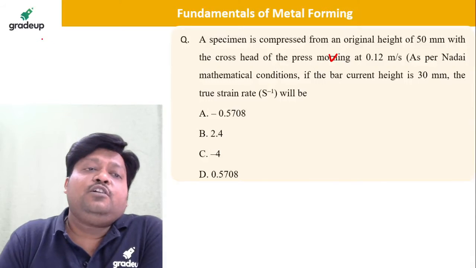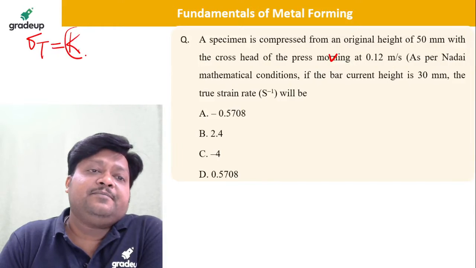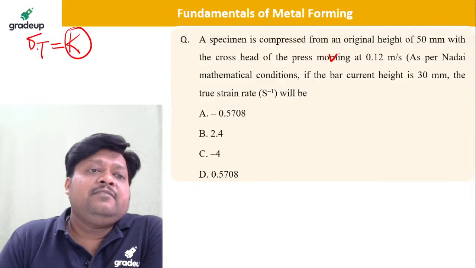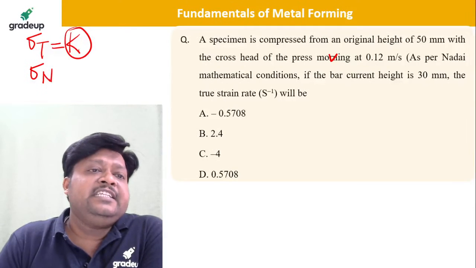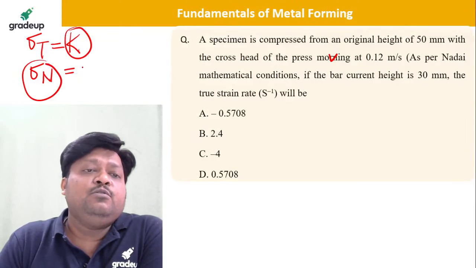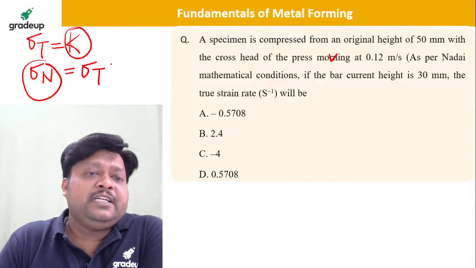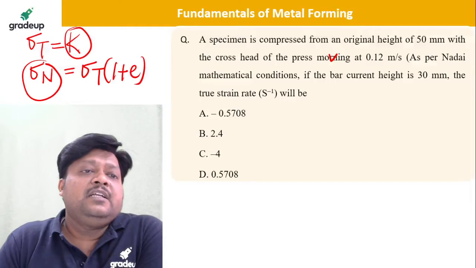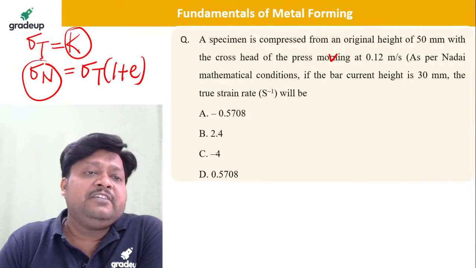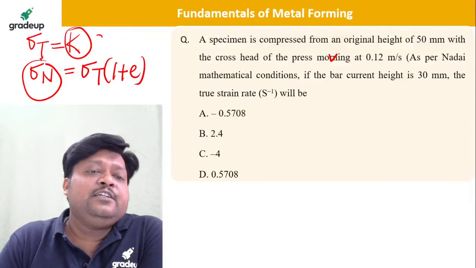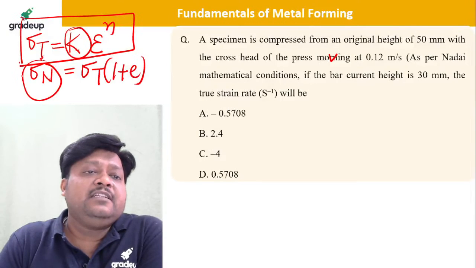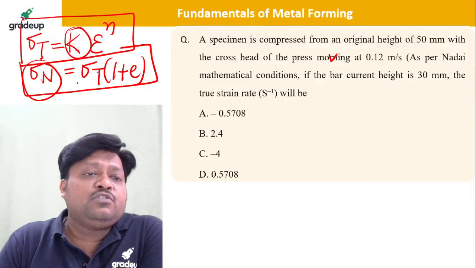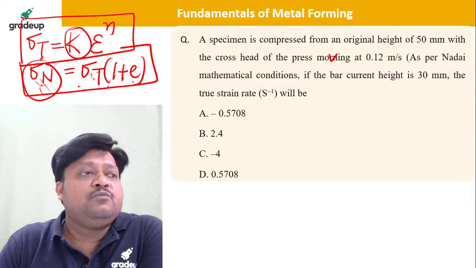See, for true stress, there is a relation between true stress and K. The engineering stress or normal stress sigma n is equal to the true stress sigma t into bracket 1 plus K. Sigma t, by the Hollomon equation, is equal to strength coefficient K into epsilon to the power n. So this is the true stress and this is the nominal stress. But how are the true stress and nominal stress related to each other? Sigma n is equal to sigma t into bracket 1 plus.